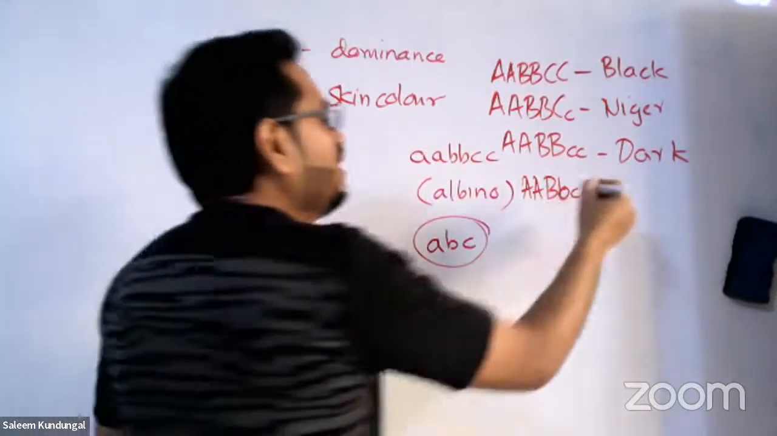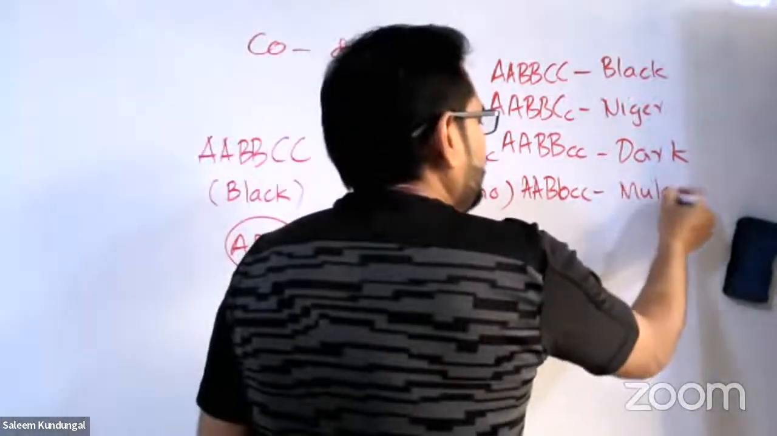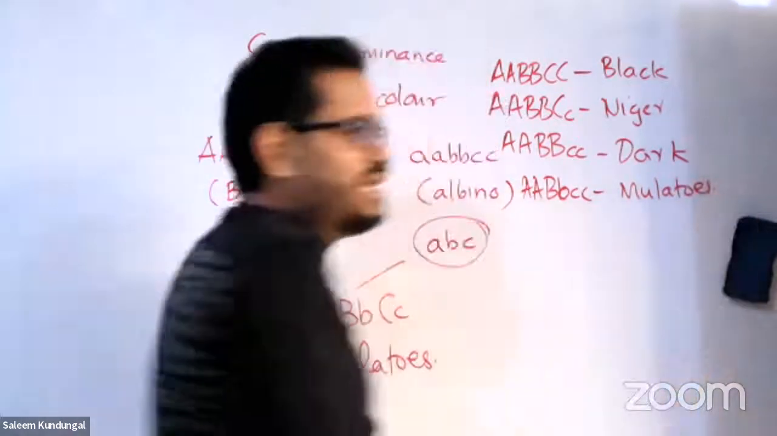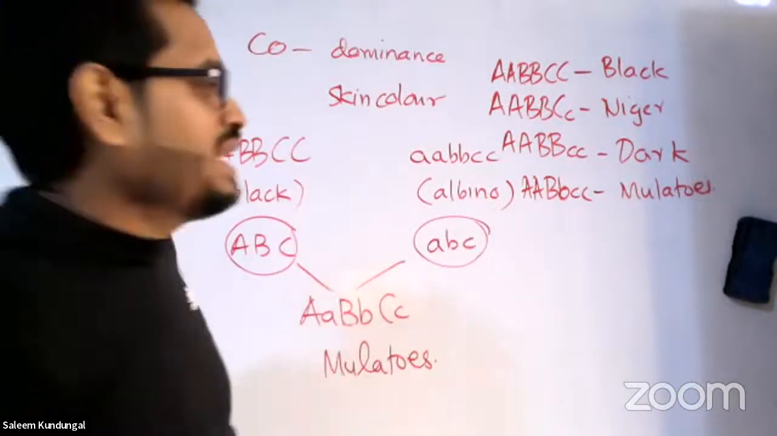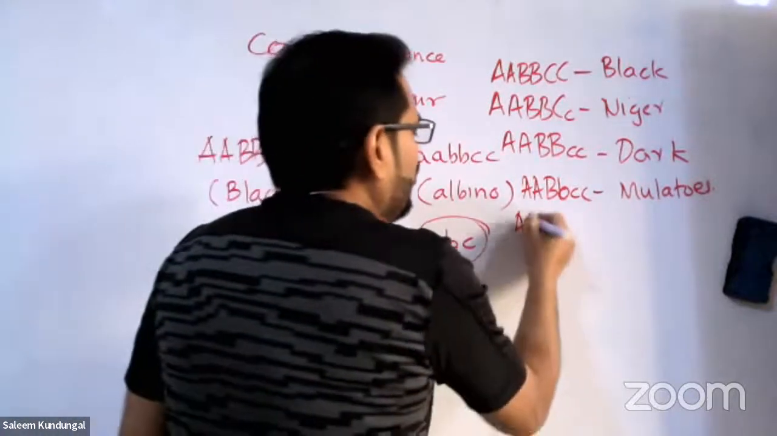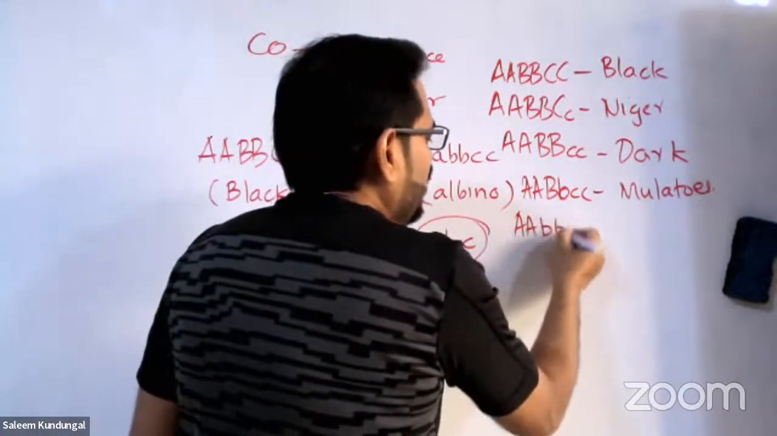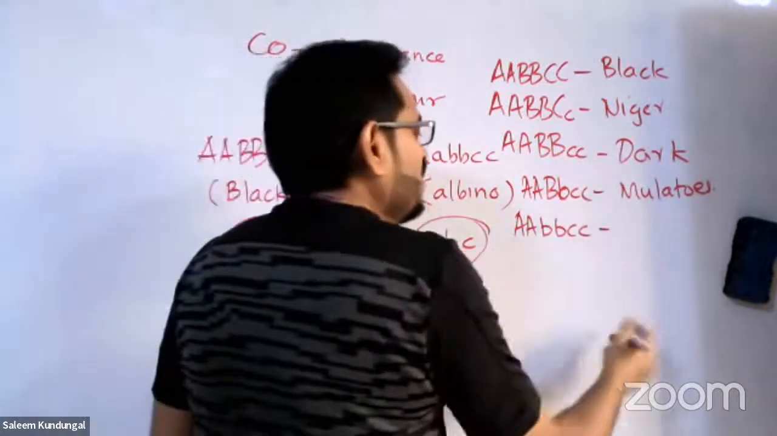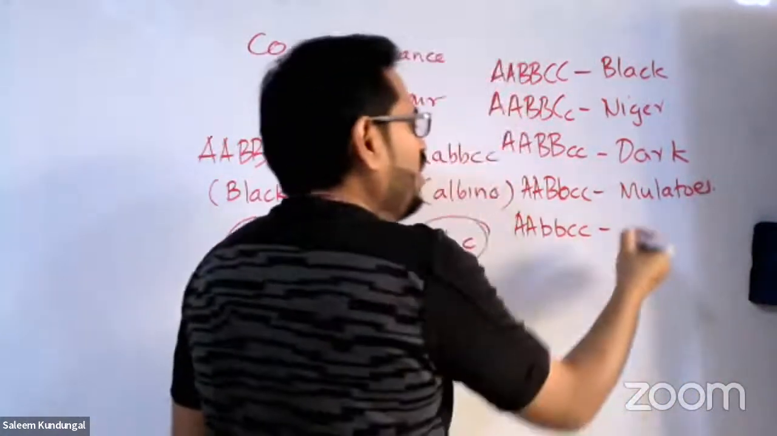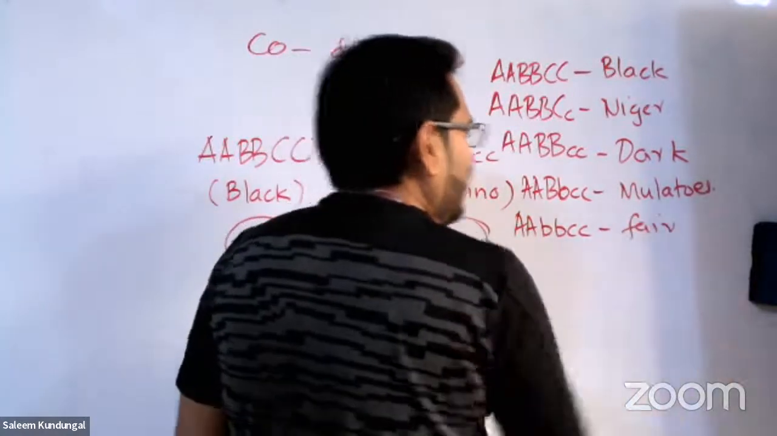They are called mulattoes. Indian people come under this, what we call wheatish complexion, but that's basically mulattoes. Now come for two genes dominant, and the rest four genes recessive. They are called fair.